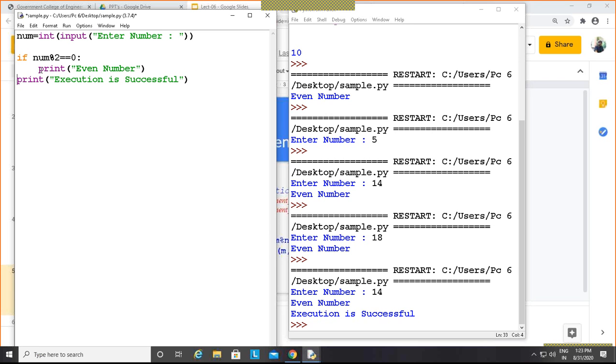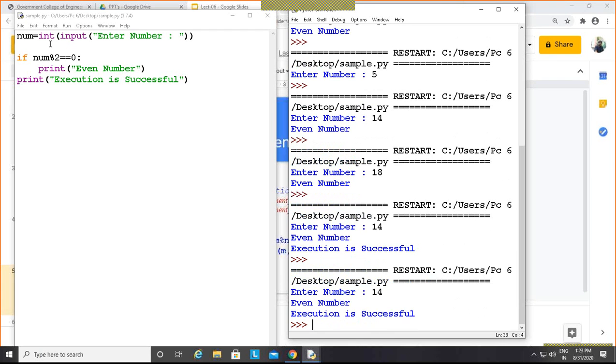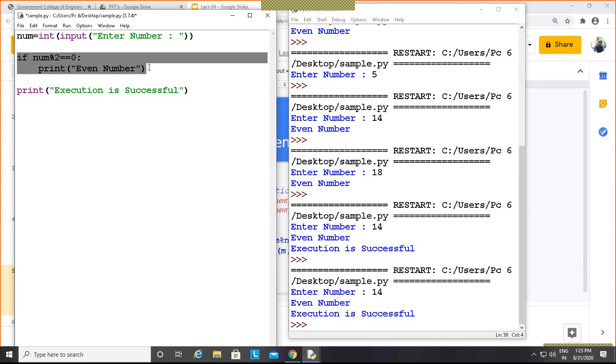So what I did, I have not written this print exactly below this one, right? If I save it and run it and say 14, so that will execute even number. And as there is no other condition, it is again running this one, because this is not in any condition. After executing this one, this statement is mandatory, right? So this should be executed.